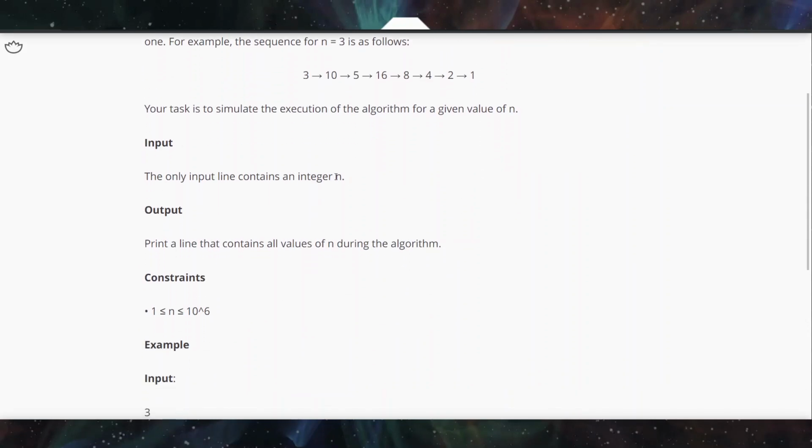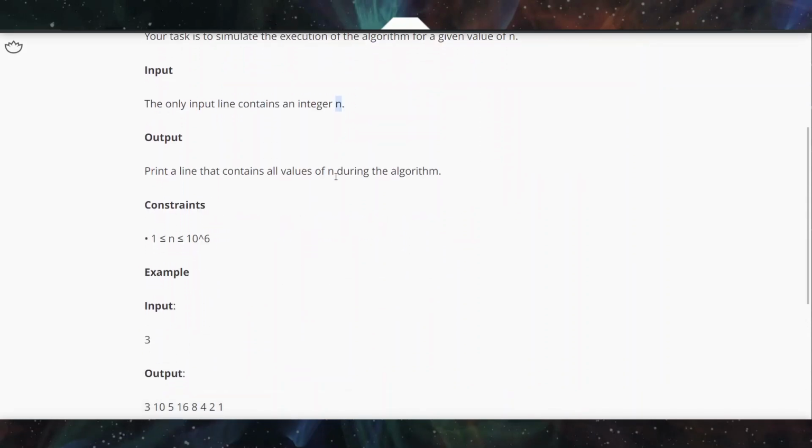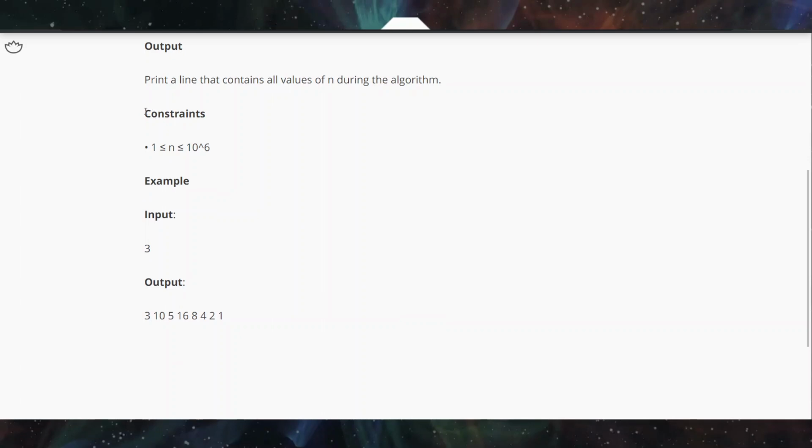So input is going to be provided as the n value, and output is all the values that come from the algorithm. The main part of competitive programming is the constraint. So just focus on the constraint. They are providing that the n value lies between 1 to 10 power 6. So n value can't be greater than 10 power 6.